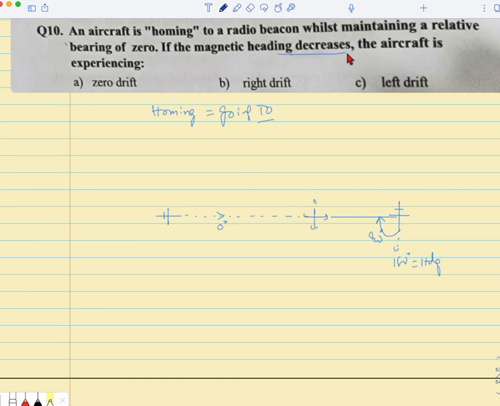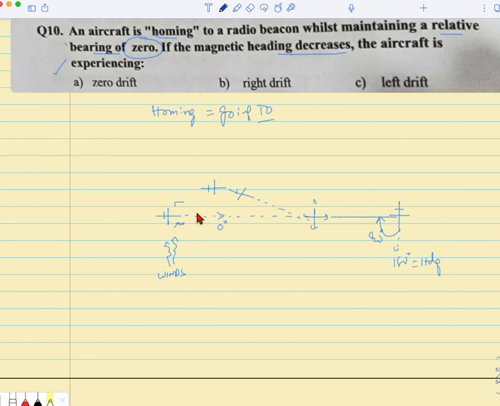If the magnetic heading decreases, see, it says homing with relative bearing of 0. That means it is always maintaining 0, correct? So he is asking which drift the aircraft is experiencing. See, for example, let's say the winds are from here, hypothetical winds. Now imagine, always with respect to the pilot in the cockpit, this is his right side, this is his left side, right? Now if the winds are like this, the aircraft will go to the left, but the pilot wants to go home with relative bearing 0. So he will point the aircraft like this, right?